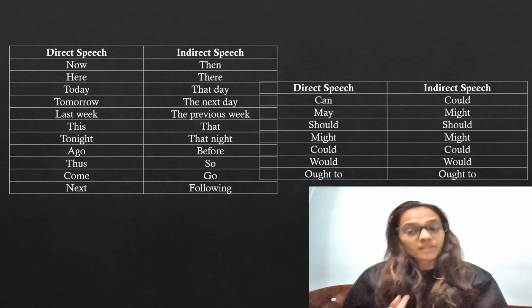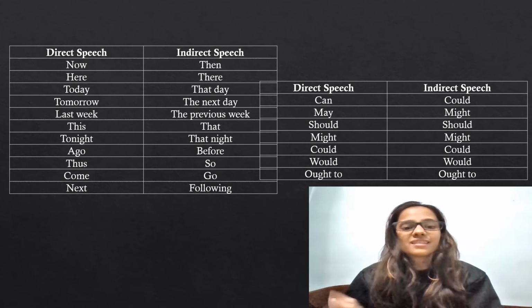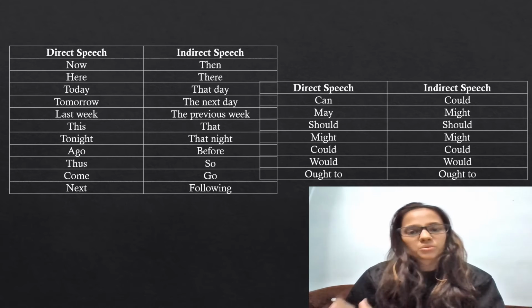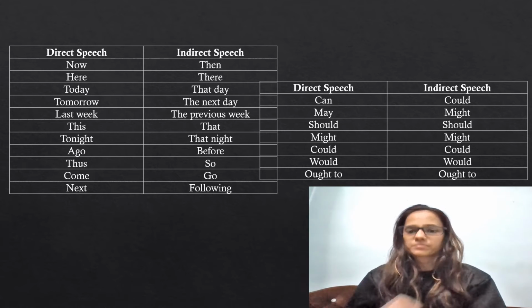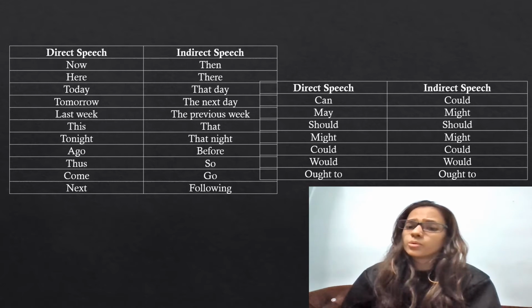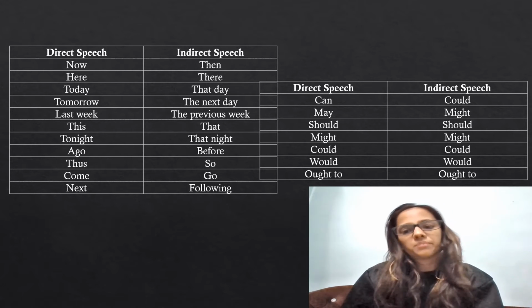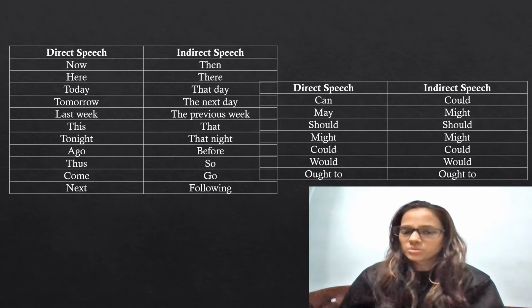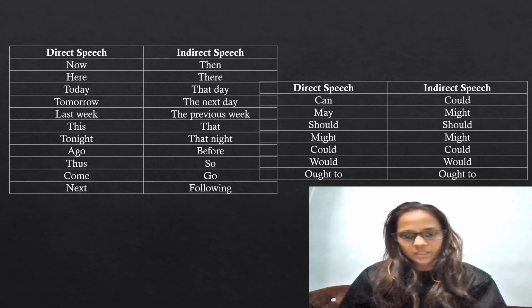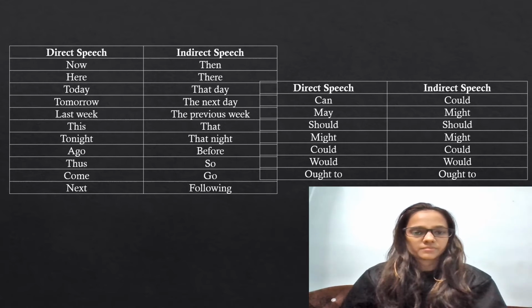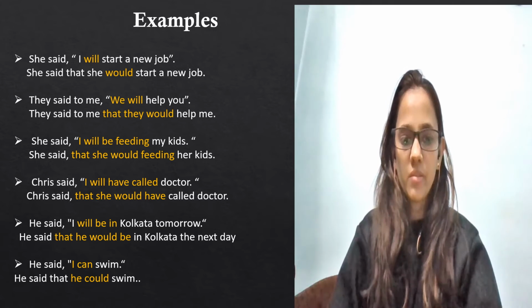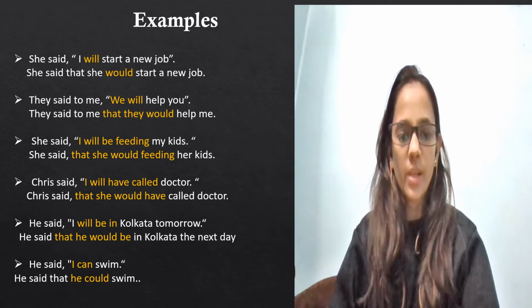I hope you have understood the rules till here, and these are the other basic rules, like for example the change of pronouns. These are the rules of how it changes. You can go through it later on whenever you get time. These are the rules of modal verbs: can changes to could, may changes to might, must changes to would, and all that. So you can go through that as well later on. Let's move further. Let's continue with the examples. As I said, we will understand examples as well as per the rule.